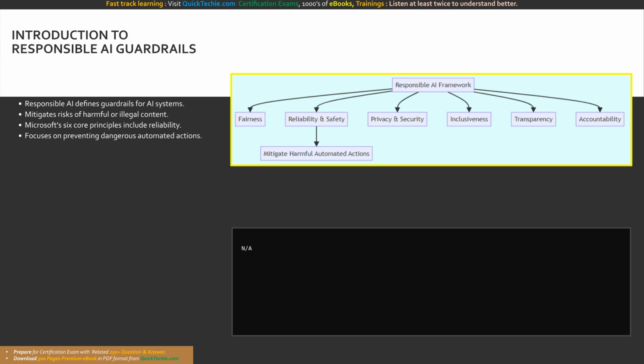To achieve this, the overarching framework outlines 6 core principles that must be embedded into every phase of the software development lifecycle: fairness, reliability and safety, privacy and security, inclusiveness, transparency, and accountability. While each of these pillars plays a vital role in an equitable system, today we are singling out reliability and safety. As we will see, AI models are incredibly powerful, but they operate much differently than traditional deterministic software.